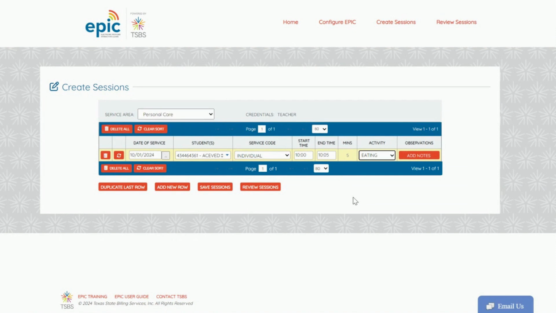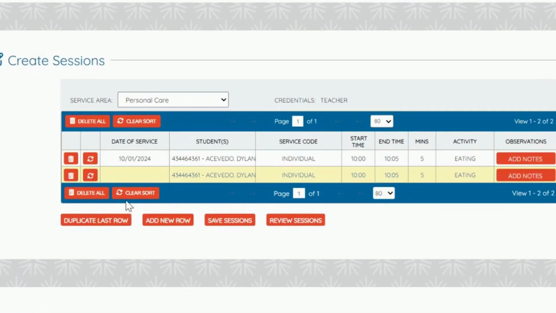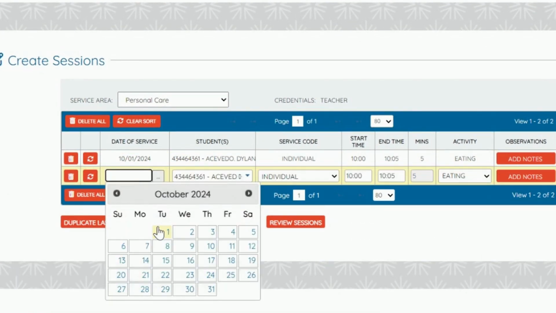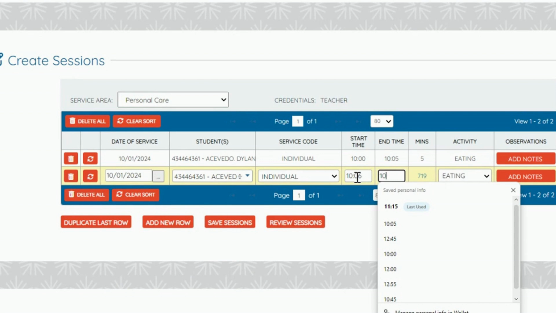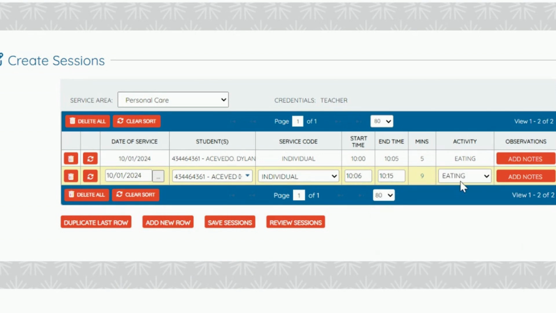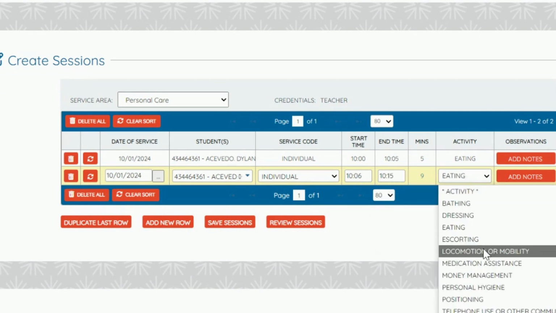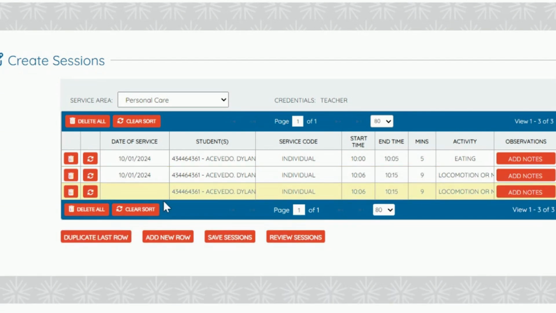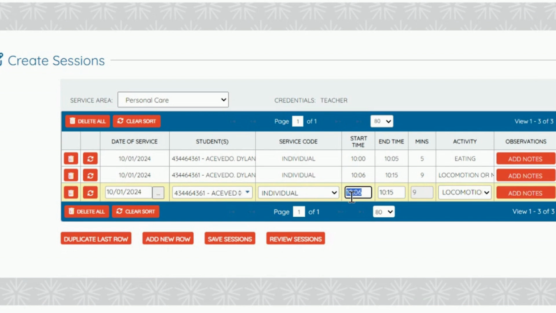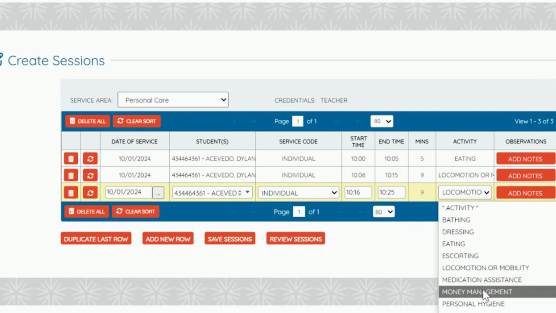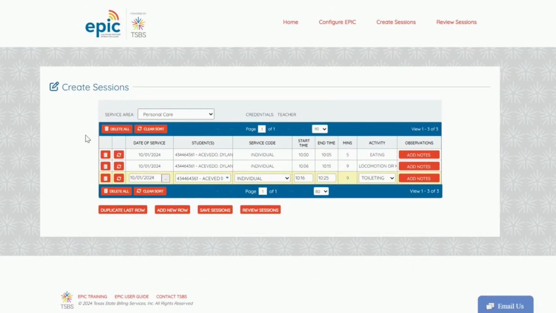Next, let's select Duplicate Last Row, so we don't have to re-enter everything again. You'll want to reselect the original start date. Then, change the times for the new service as well as the activity. For the last entry, select Duplicate Last Row once again. Pick the same date, choose the new times, and select the activity. In this example, toileting.